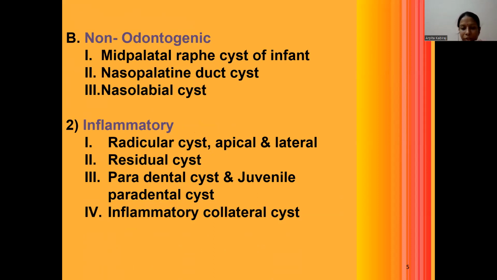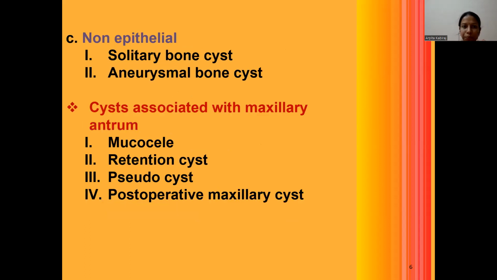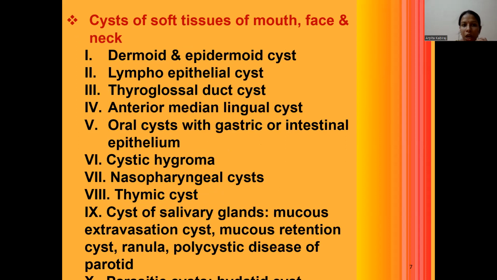And among the inflammatory cysts, we have radicular cyst, that is apical or lateral, residual, paradental, and juvenile paradental cyst, inflammatory collateral cysts. In non-epithelial lined cysts, we have solitary bone cyst, SBC, and ABC, aneurysmal bone cyst. And the second category is cysts associated with the maxillary antrum or the sinus, that is retention cyst, pseudocyst, and postoperative maxillary cysts.